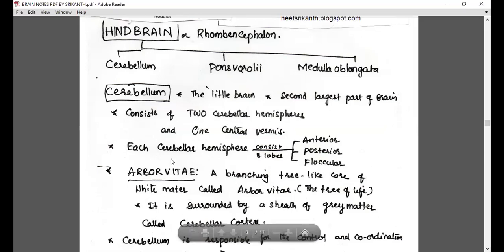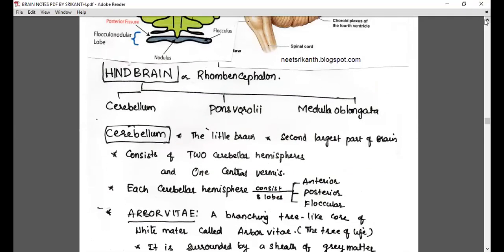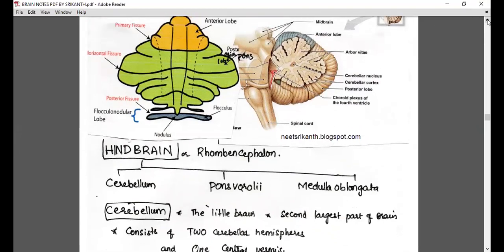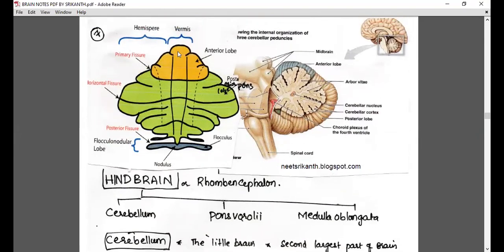Each cerebellar hemisphere consists of three lobes: anterior, posterior, flocculonodular. Let me show that place. The median lobe is called vermis. You see, this is the median lobe, vermis. And this is one cerebellar hemisphere, and this is one more cerebellar hemisphere. Each cerebellar hemisphere has an anterior lobe, posterior lobe, and flocculonodular lobe. Three lobes: anterior, posterior, flocculonodular.